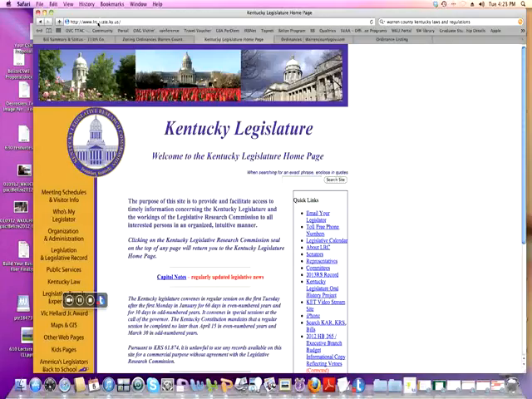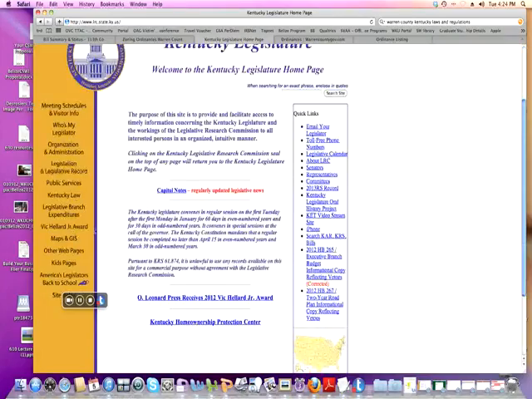Now here it is, lrc.state.ky.us. So there's the website. It's up here. And when you're thinking about legislation, if you want to look at state level legislation, you would go there. Again, you can look up legislation the same way.